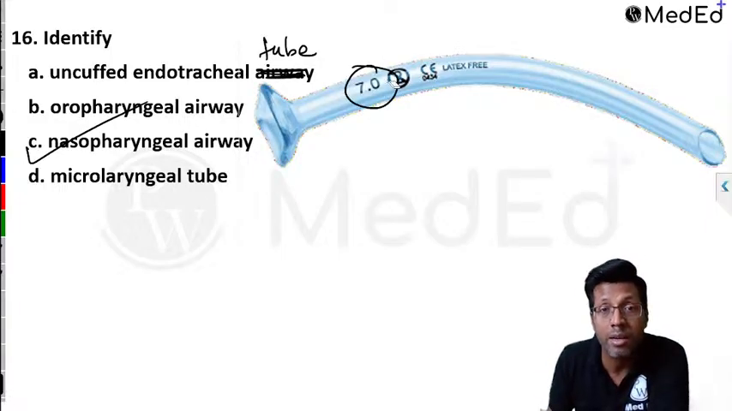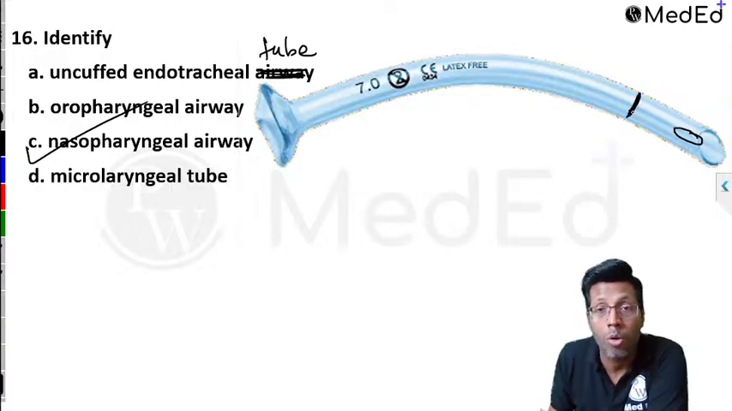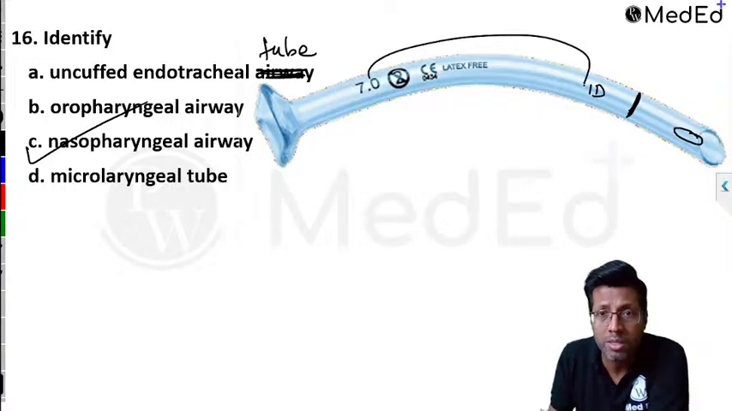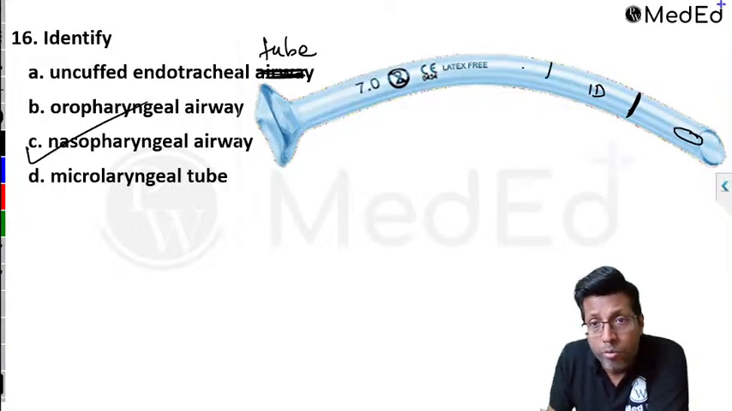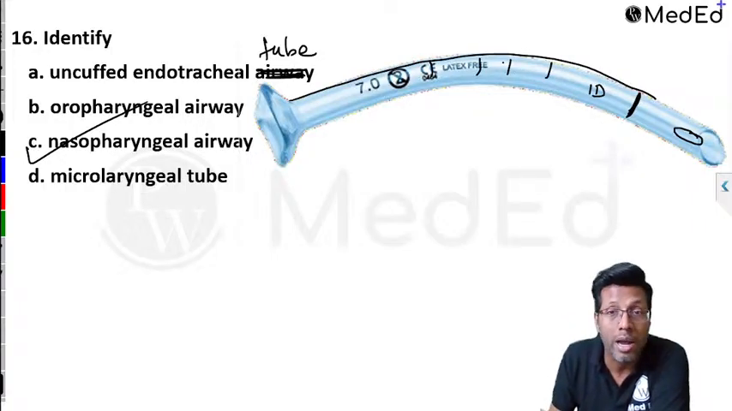You don't have those markings. Though number 7 is written, do you see any Murphy's eye? No. Do you see a vocal cord guide? No. Can you see internal diameter written over here? No. But yes, possibly this can be written here also. But do you have those depth markers? No. Do you have that blue radiopaque line? No. That is why it is not an endotracheal tube.